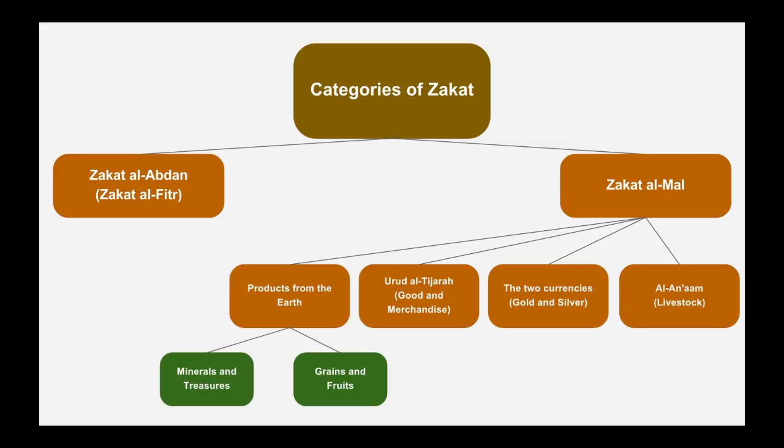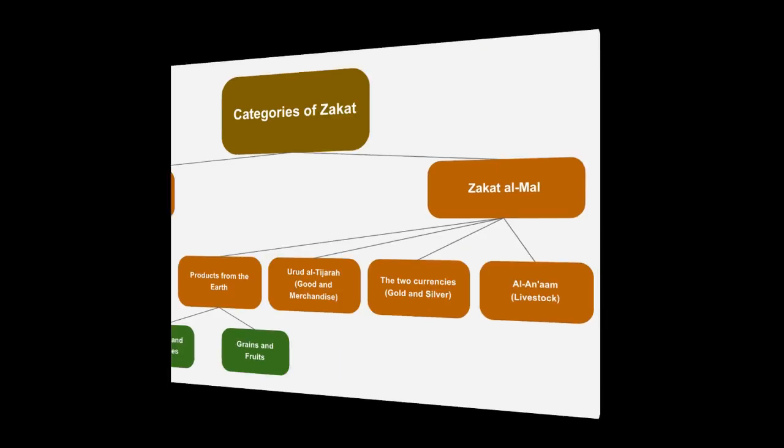So the only wealth that the Muslim has to pay Zakat on is what you see in this slide. This is what we call zakatable wealth. Now, there are certain conditions to make Zakat obligatory. What are these conditions? This is what we will cover in the next slide.